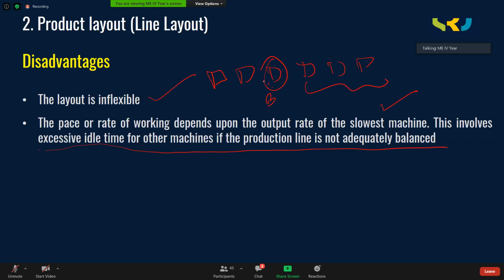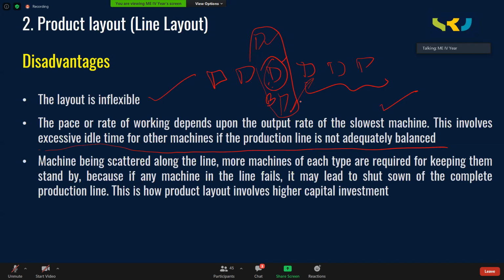So what is the alternate for this? This is the disadvantage of product layout. What is the alternate for that? That means you need to arrange more number of similar kind of missions, whichever is the bottleneck. So some load is taken by the other missions, so that the downstream missions will get the product quickly.